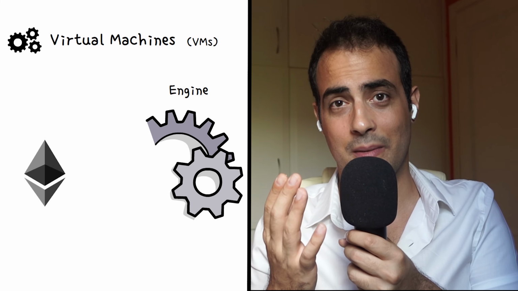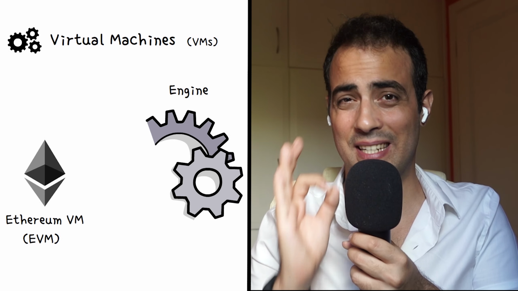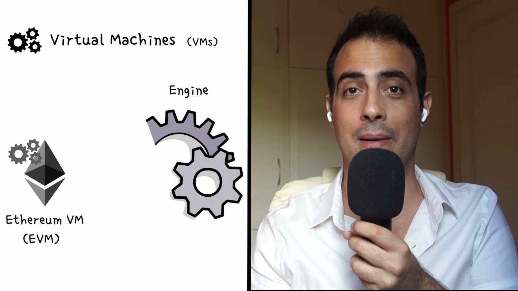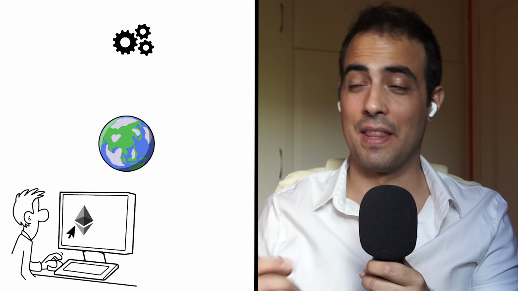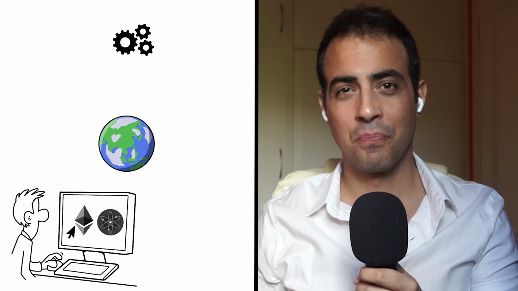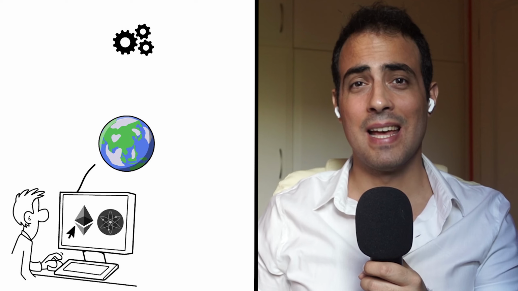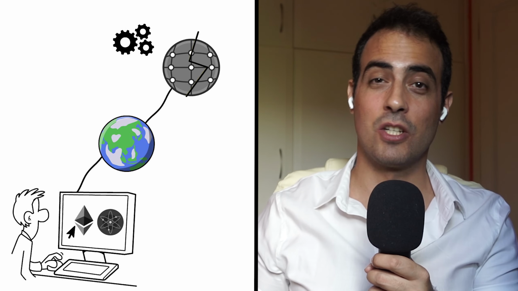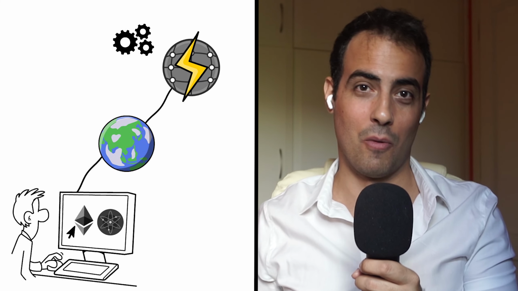An Ethereum virtual machine is a VM specifically optimized for Ethereum and Ethereum-based applications. These virtual machines can be accessed worldwide by anyone running an Ethereum or Cosmos node. Meaning, through VMs, anyone can access the network's resources, such as its combined computational power.